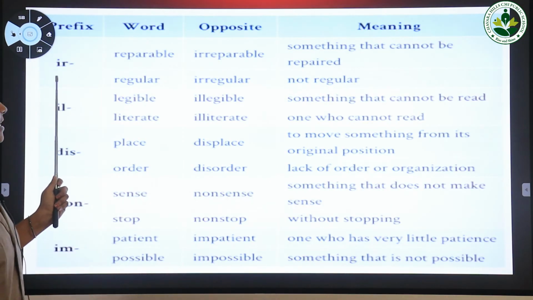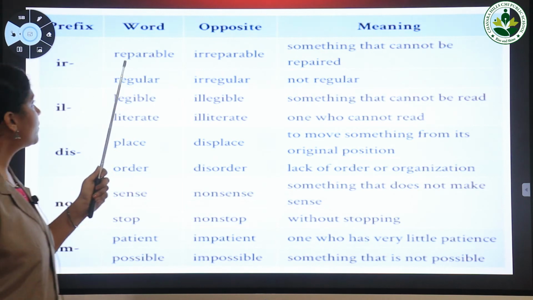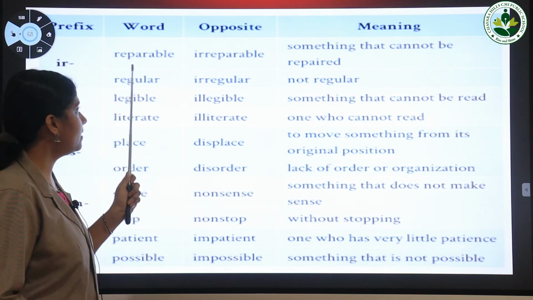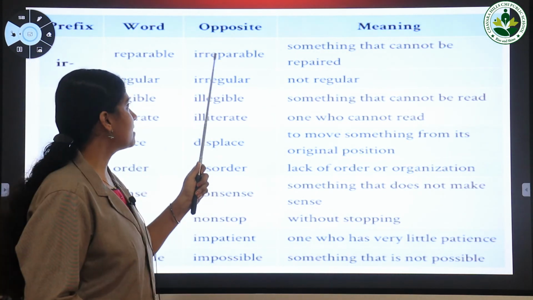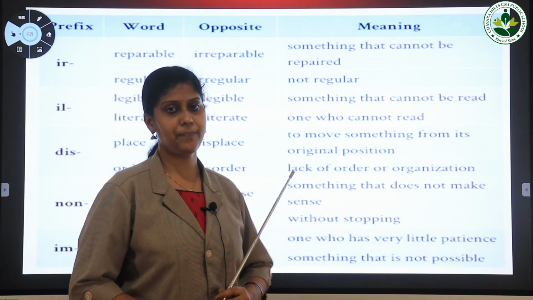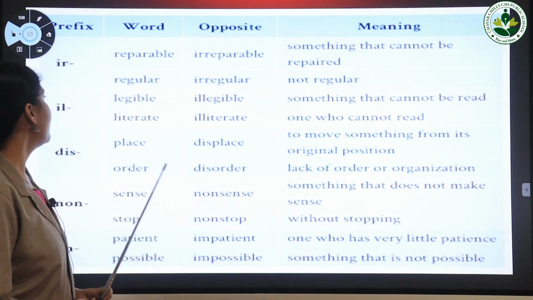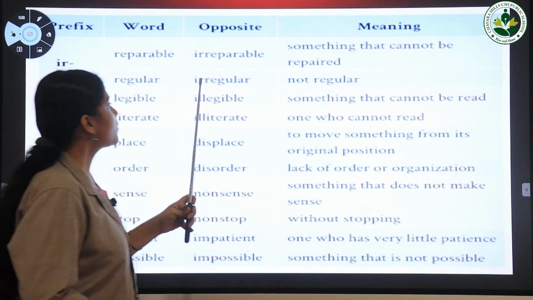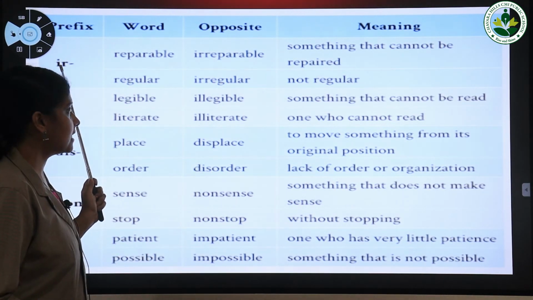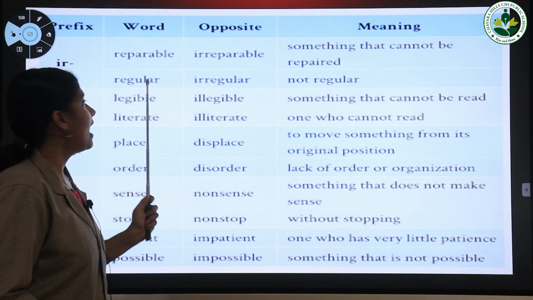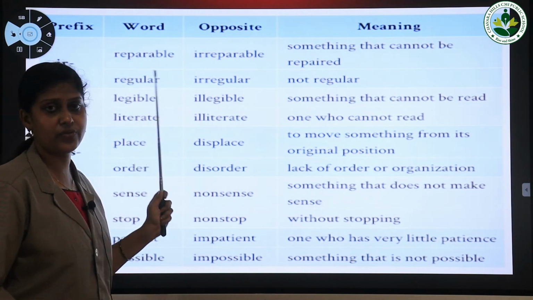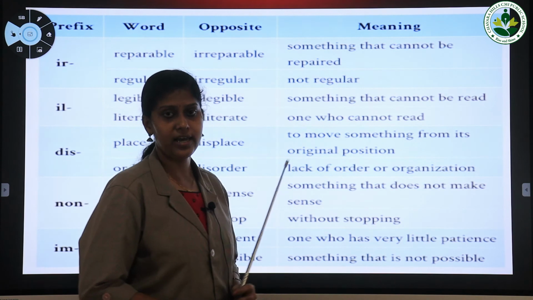Next prefix ir, and the word repairable. When we add the prefix to the word repairable, we will get a new word, irreparable, and it is the opposite of the word repairable. It means something that cannot be repaired. Next one, regular. The opposite is irregular, and we get this word by adding the prefix ir to the word regular. Irregular is the antonym of the word regular, and it means not regular.